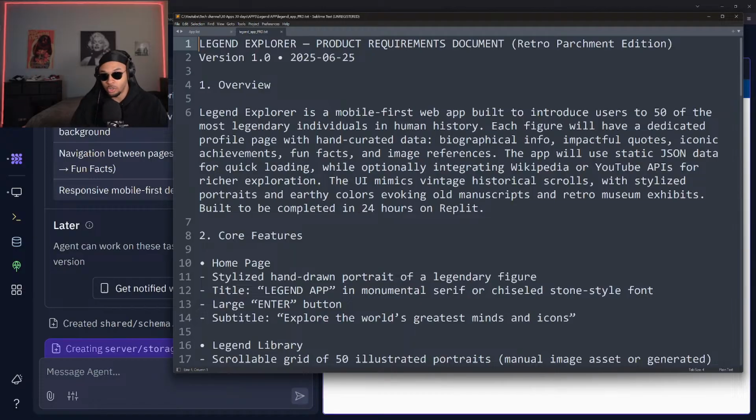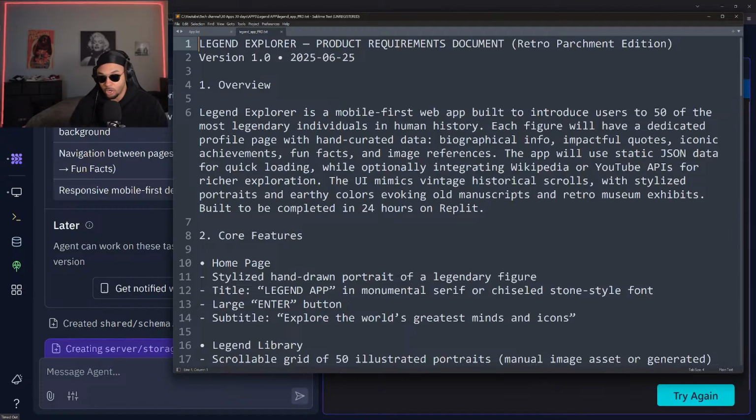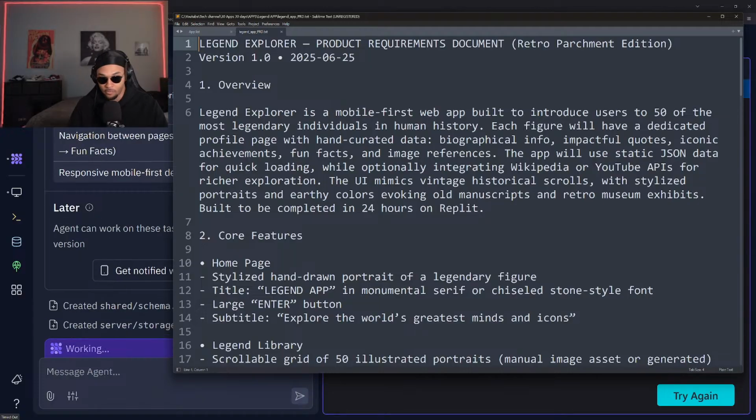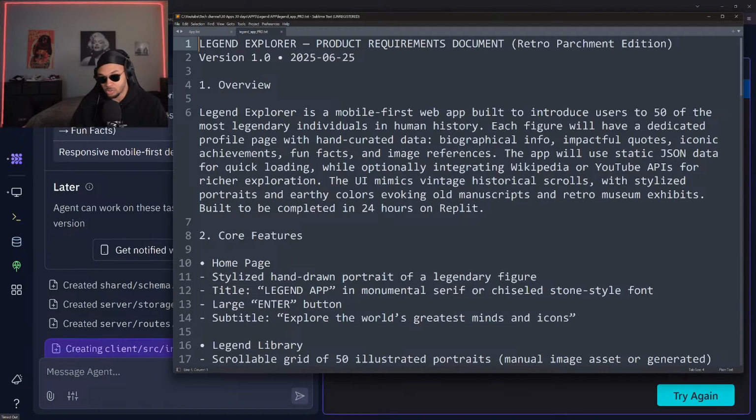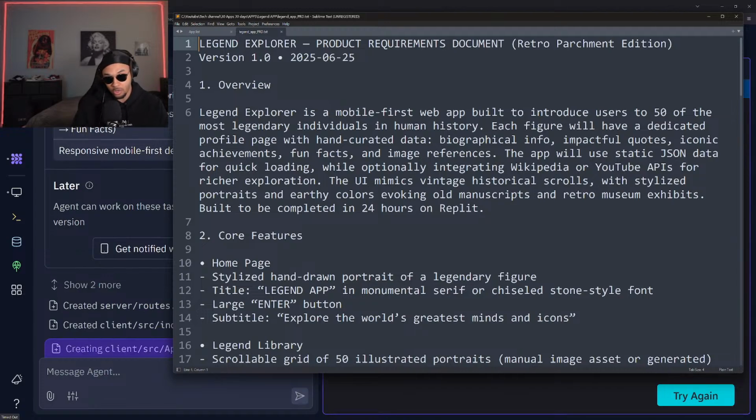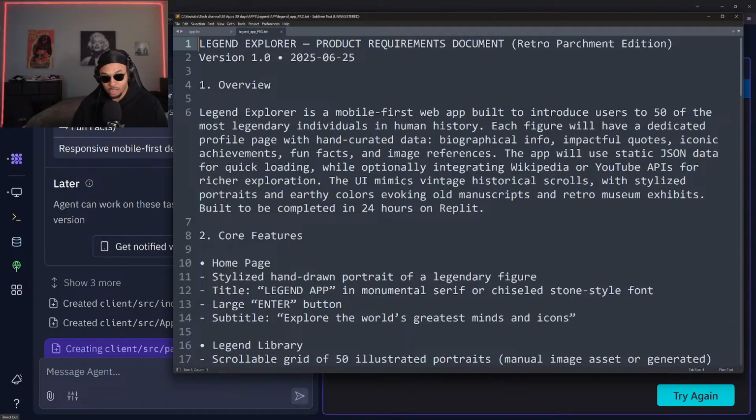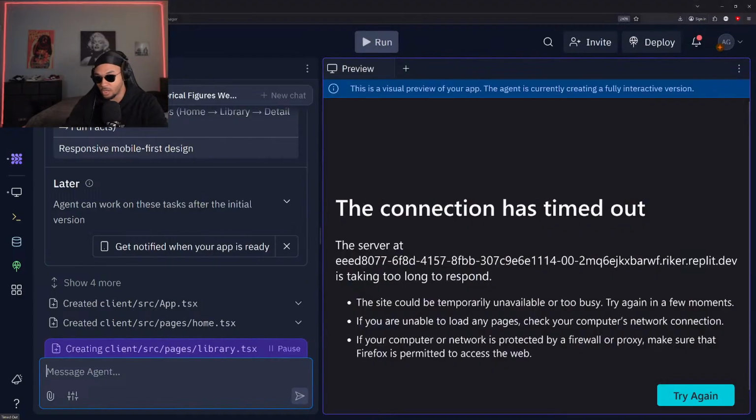So it's called Legend Explorer, project requirement document, retro parchment edition. So basically the app is going to look more of a retro art style. Mobile first web app built to introduce users to 50 of the most legendary individuals in human history. Each figure will have a dedicated profile page with hand curated data, biographical information, impactful quotes, iconic achievements, fun facts, and image references. The app will use static JSON data for quick loading while optionally integrating Wikipedia or YouTube APIs for richer exploration. But yeah, should be a pretty cool app, really convenient and useful.